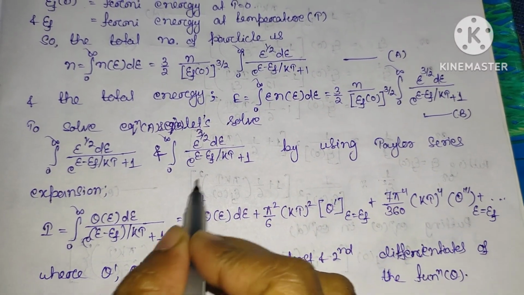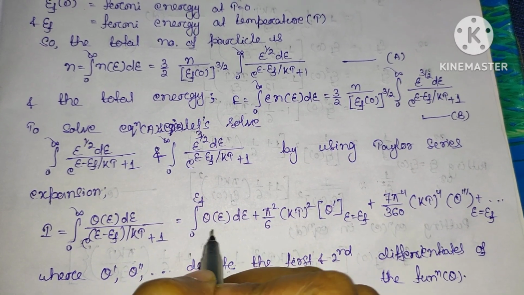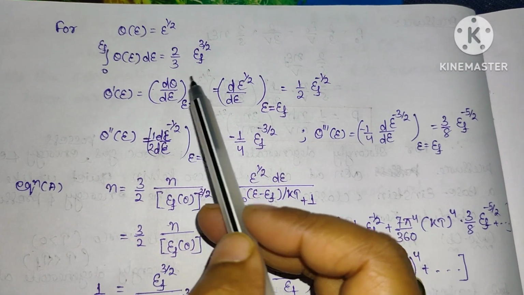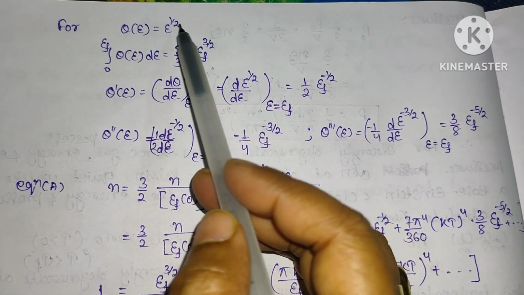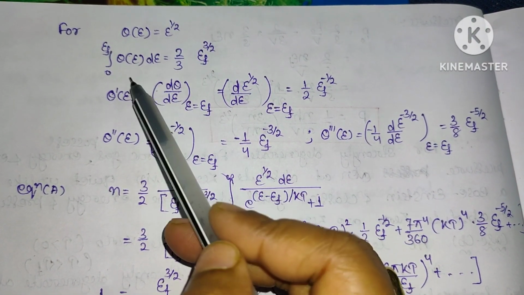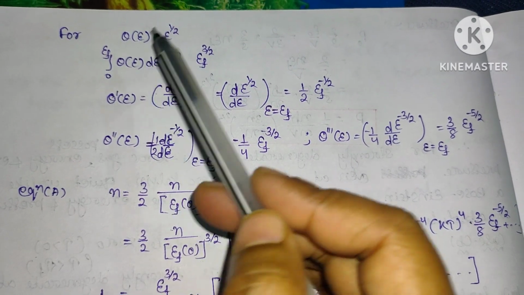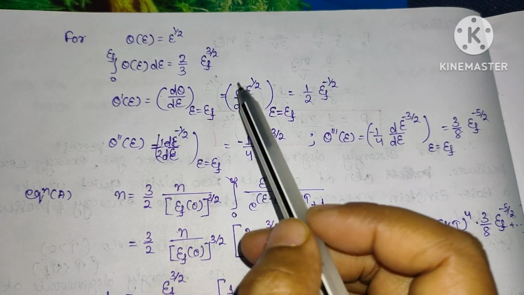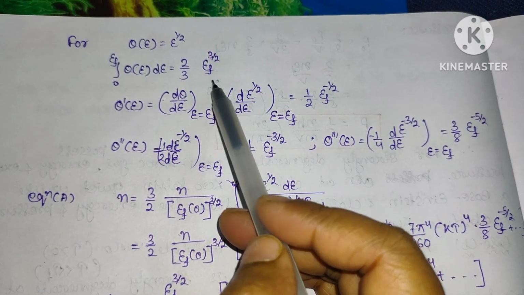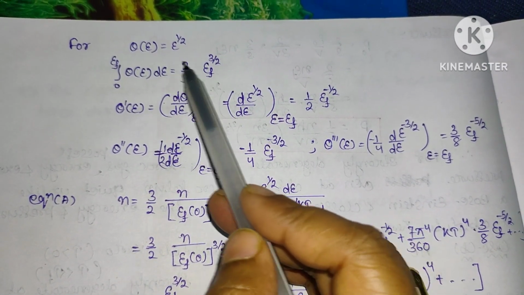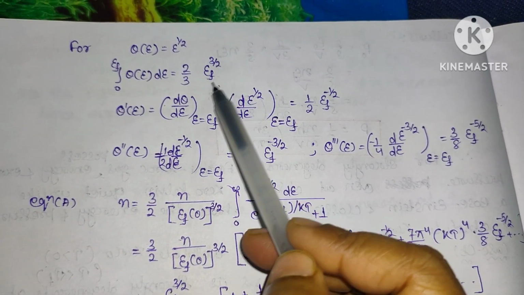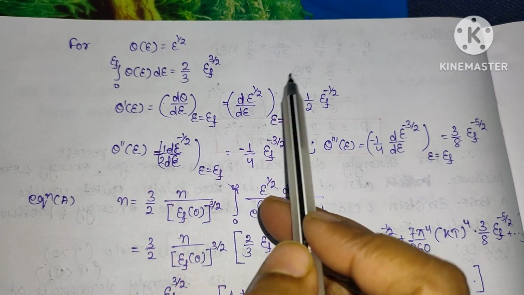So first of all we will calculate the integral of theta of E dE. It will be equal to, if you put E power half dE, that will become E power half plus 1 divided by half plus 1. So EF power 3 by 2 divided by 3 by 2 becomes 2 by 3. Putting the upper limit, this becomes 2/3 EF power 3 by 2. So this is the normal integration.